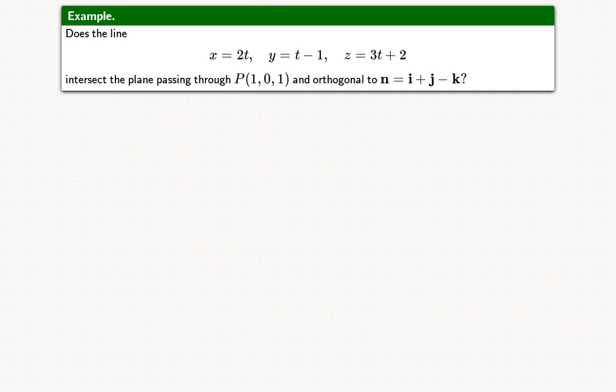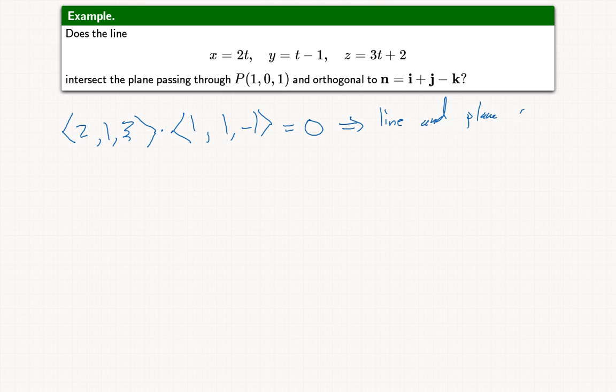Finally, what if we were asked, does this line intersect the given plane? Let's calculate. The vector parallel to the line is ⟨2, 1, 3⟩. If we dot that with the normal vector of the plane, in this case, we get 0. So the line and the plane are parallel to each other.